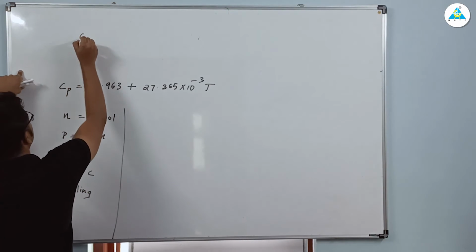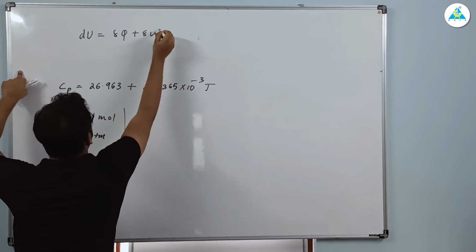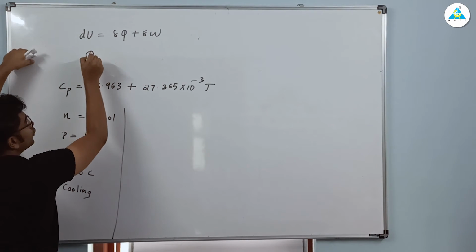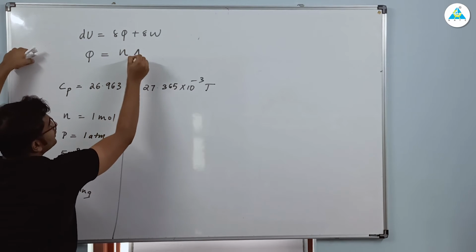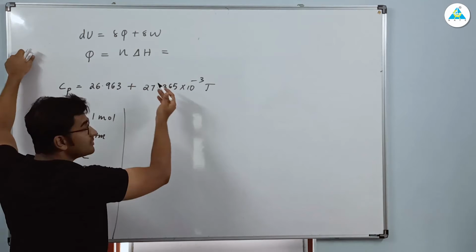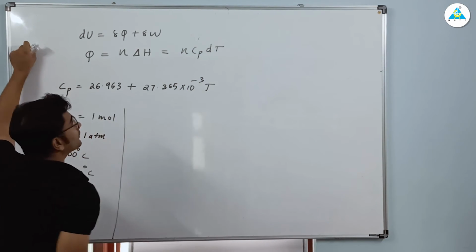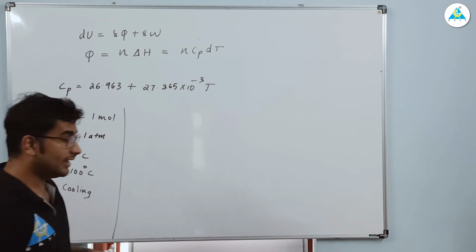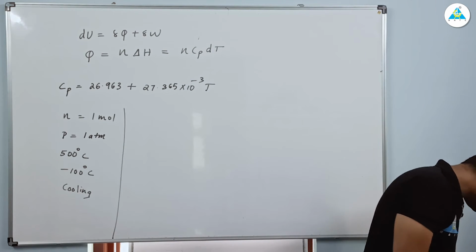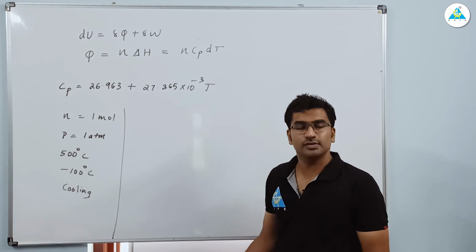You know this, right? du is equal to del q plus del w. Constant pressure process. If you bring this minus pdv here, you know q will be n into delta h. What is delta h for ideal gases? It is ncpdt, right? So you will have the equation ncpdt. लेकिन यहाँ पे problem क्या है? Right? What is the problem? The major problem is the Cp value is not constant. Right? The Cp value is not constant, right?